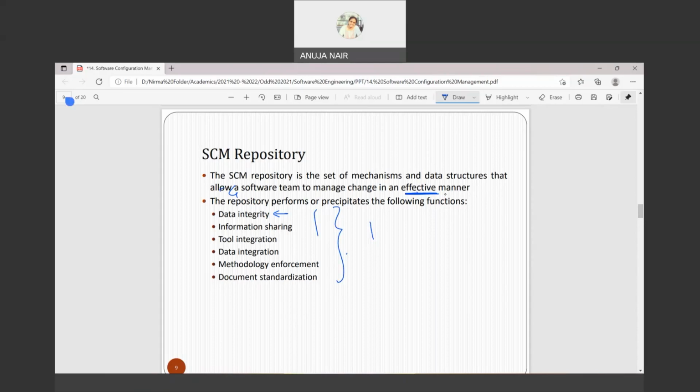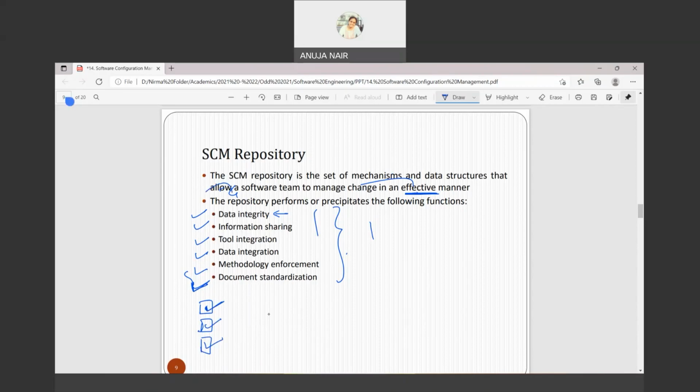So if all these functions are performed, then I can say that you have managed the changes in an effective manner, means you have checked everything. Yes, it's like you make a task list that okay, ये check ये हो चुका है, हाँ it is done, so this is done, yes it is done, so all these tasks are done.